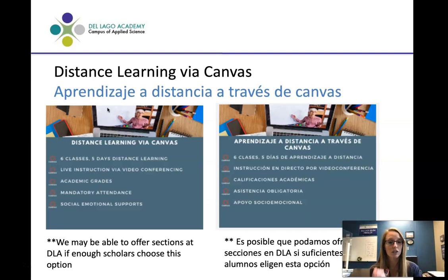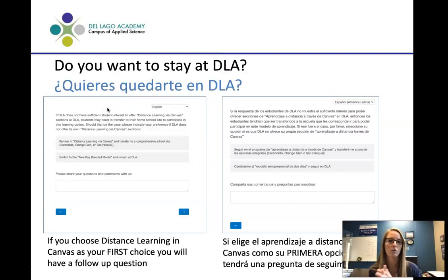So if you choose this one as your first choice, you will get an additional question that's asking if you want to stay at Delago or go ahead and transfer if we don't offer it. So the question says, if DLA does not have sufficient student interest to offer distance learning via Canvas at Delago, your student may need to transfer to their home school site. If that is the case, would you choose to remain in distance learning via Canvas and go ahead and transfer, or switch to the 2-day blended model and remain at DeLago?